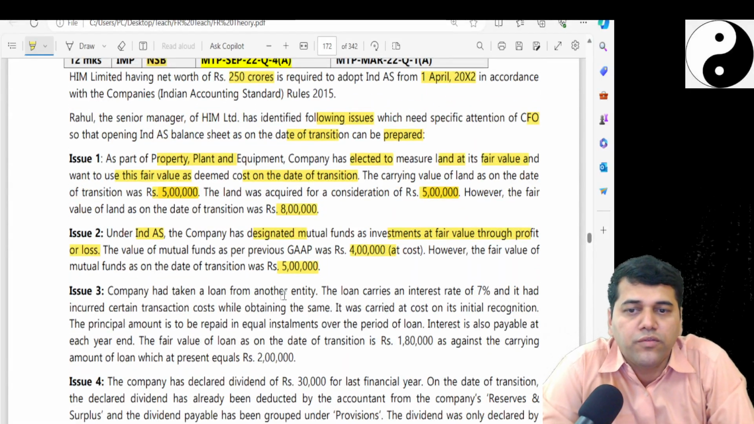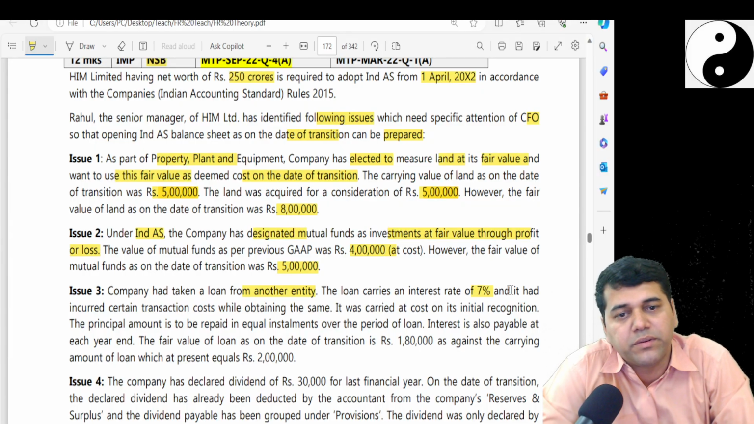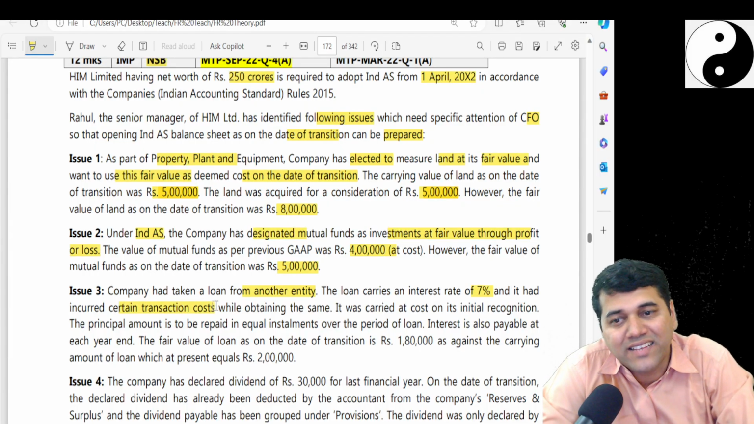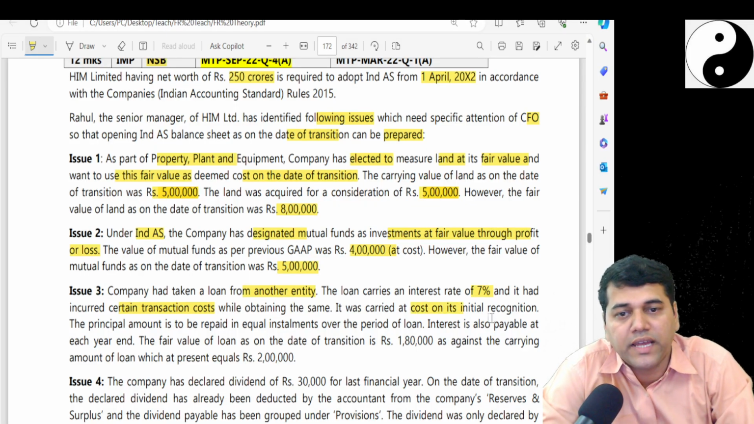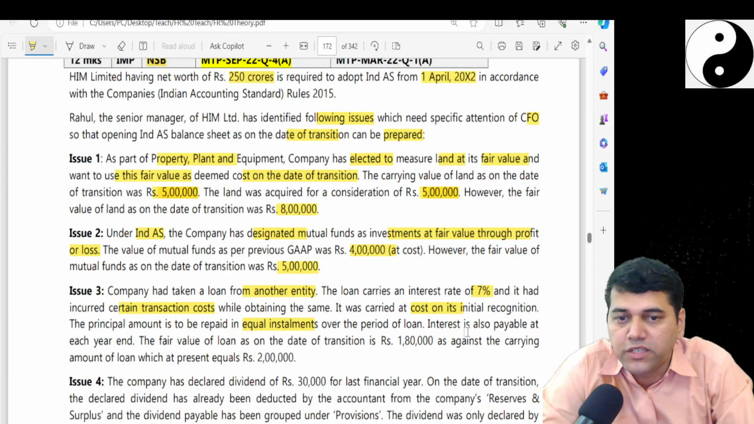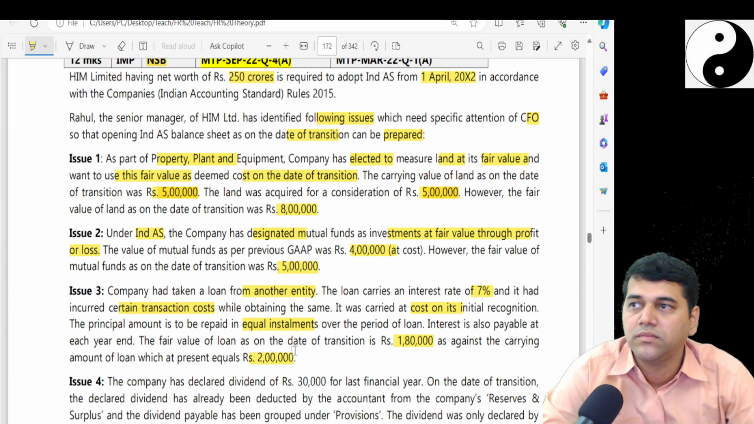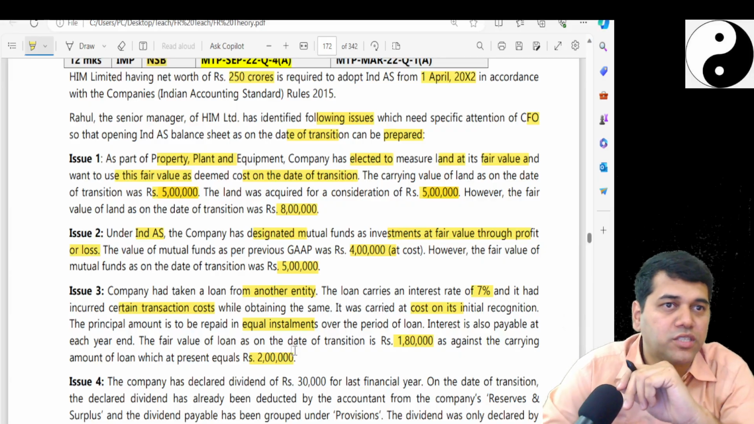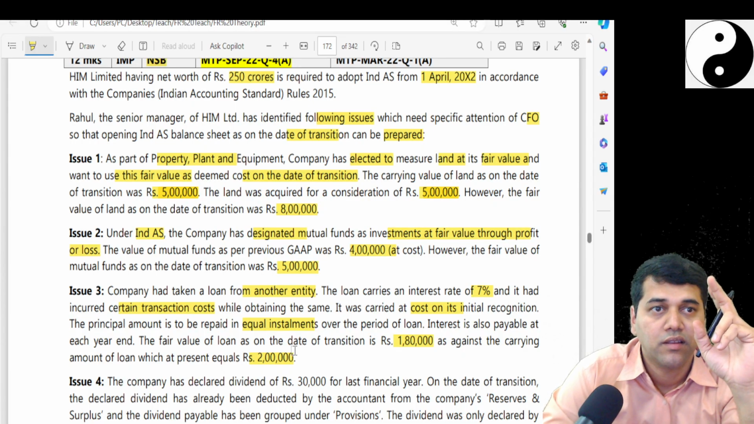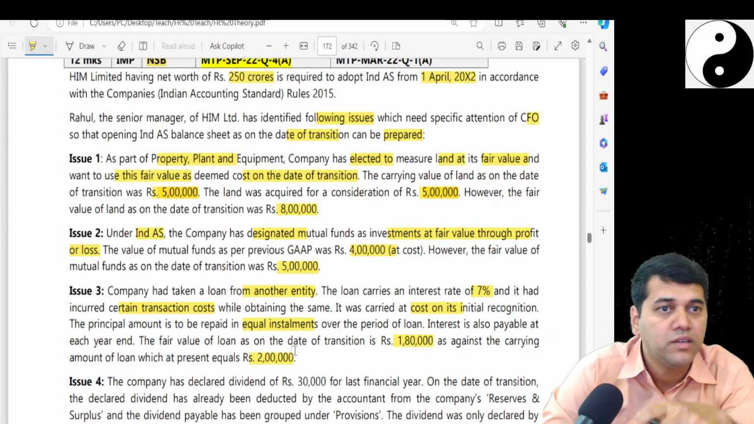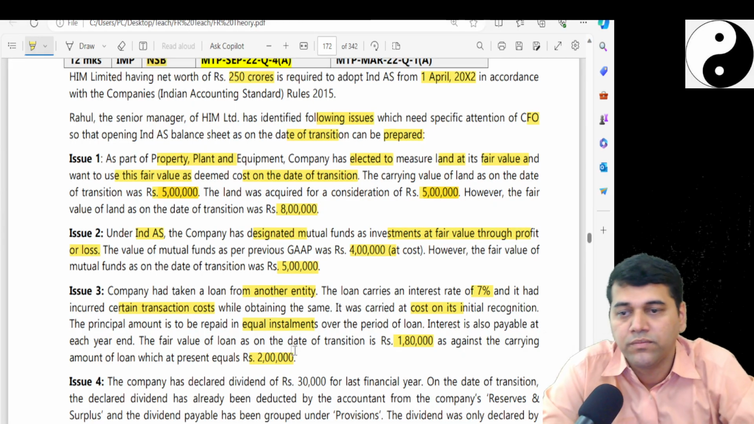The company had taken a loan from another entity and it carries 7% interest, incurred certain transaction cost, and it was carried at cost on its initial recognition. Principal payment should happen in equal installments. Interest is also payable every year. The fair value of the loan is 1.8 against its book value of 2 lakhs. You remember there was one transaction cost. Retrospectively you can go and change. Okay, otherwise you have got the fair value. You can take the fair value.